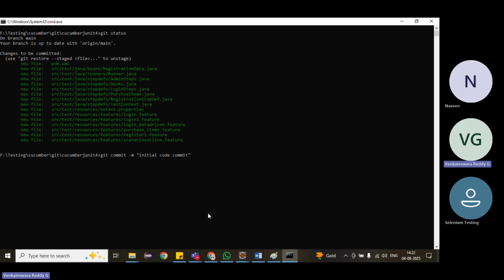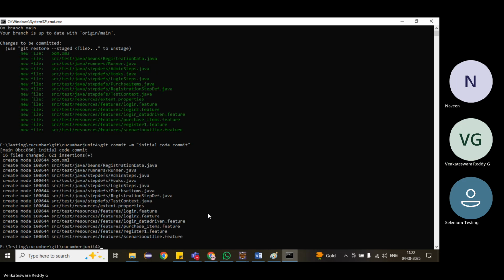Or if you are working with Jira, we have to mention Jira IDs. For this Jira ID, I made these code changes. We can add some meaningful names so that everyone will understand. I just added initial code commit, press enter. It is added to the local repository.